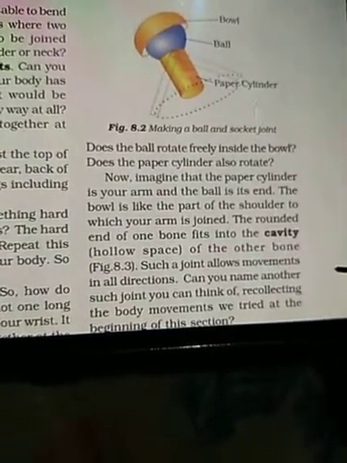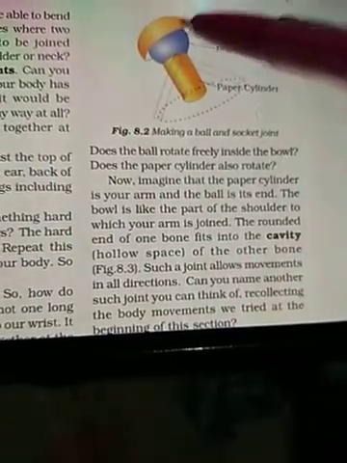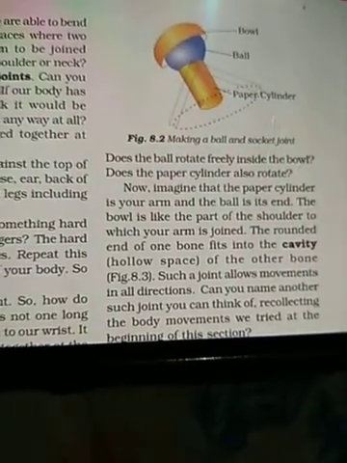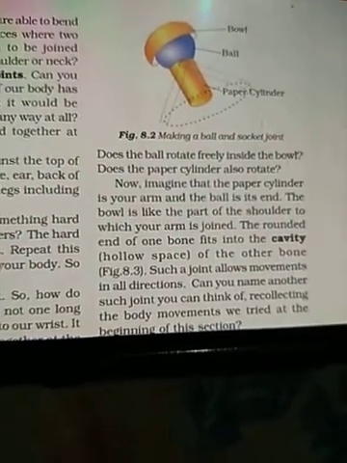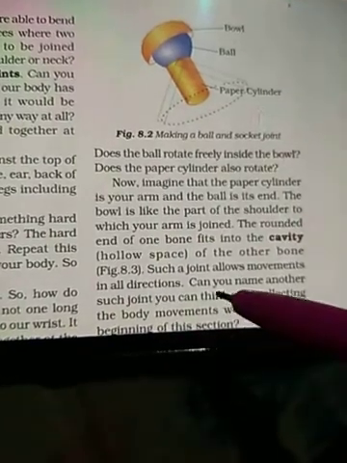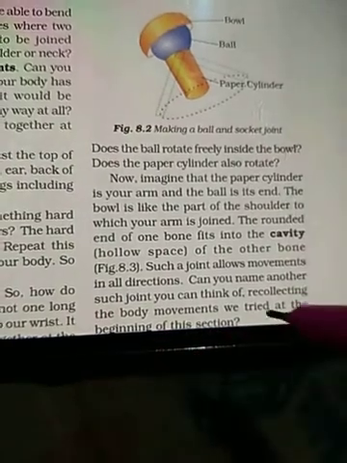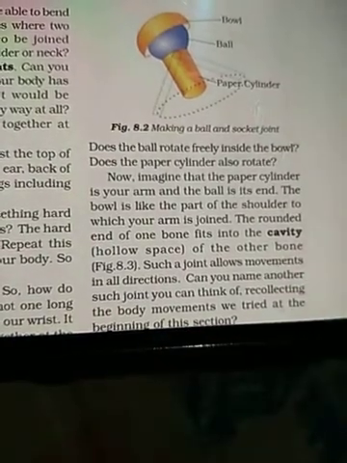Such a joint allows movement in all directions. Yes, because of this joint, we can rotate our hand in all the directions. Can you name other such joints you can think of, recollecting the body movements we tried at the beginning of the section?